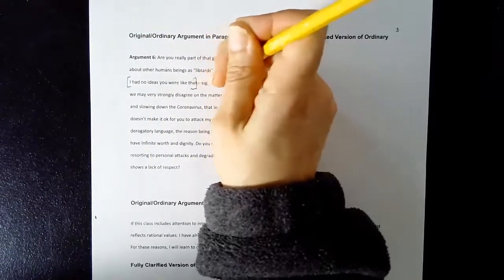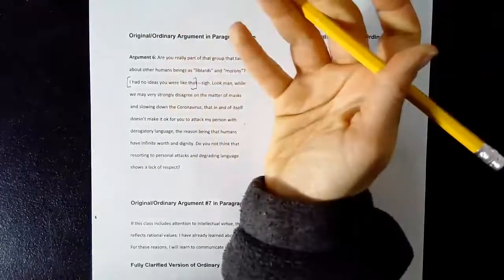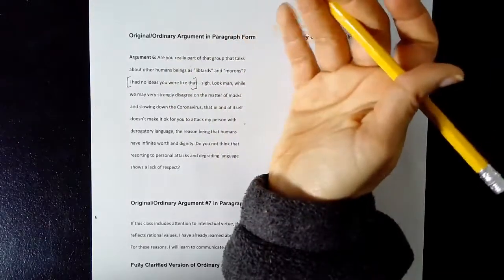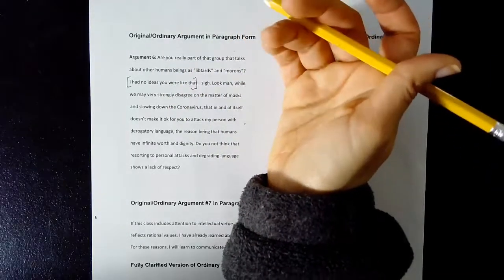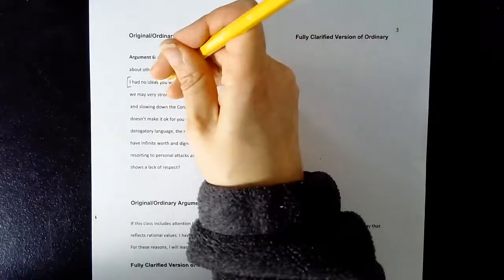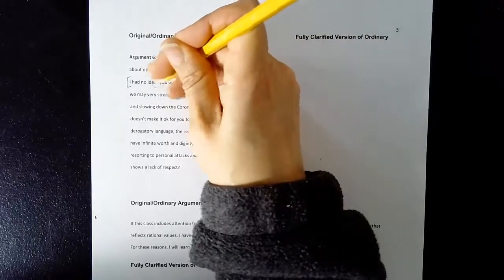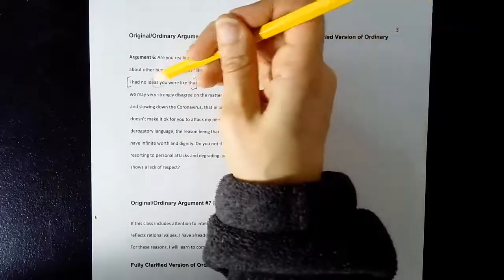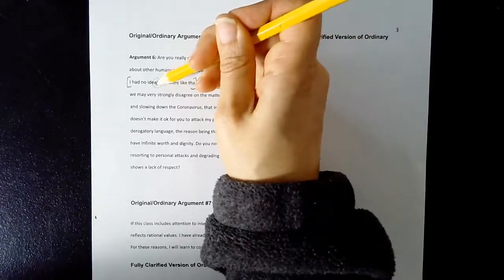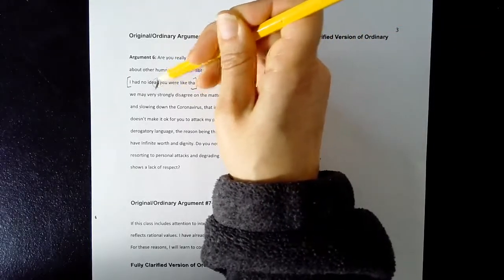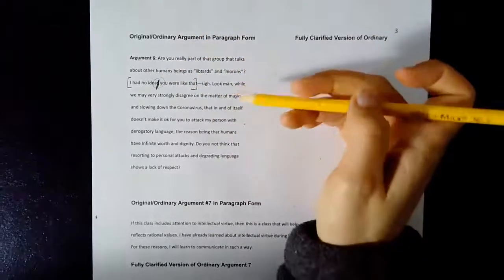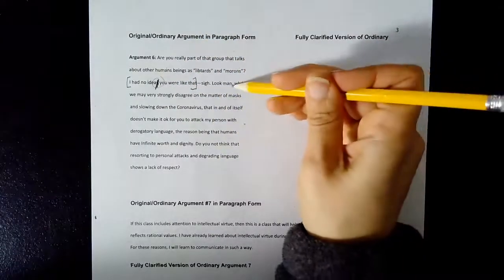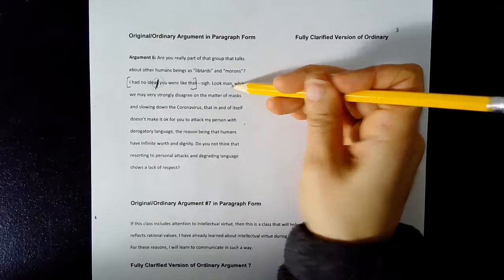We wouldn't include the word "sigh" because they're indicating that they're doing some kind of nonverbal communication. Notice again, I left this here on purpose. In the future, when you analyze your own arguments for a grade, if you see a little typo like this, you can correct it. I would just delete that. Only little typos like that can you change when you get to this assignment. "Look, man," that's a command, so I'm not going to bracket and number that.